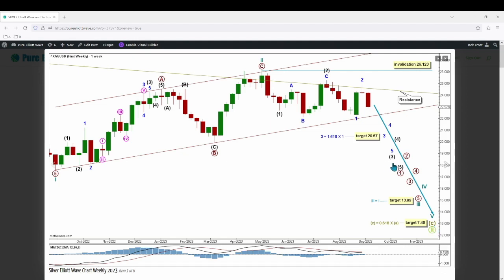Cycle wave 3 is expected to be in its 3rd intermediate wave of its first primary wave. Now with minor waves 1 and 2 within intermediate wave 3 over here and here, with price now moving lower for minor wave 3, it has a target calculated at 20.57, the 1.618 Fibonacci ratio of minor wave 1.